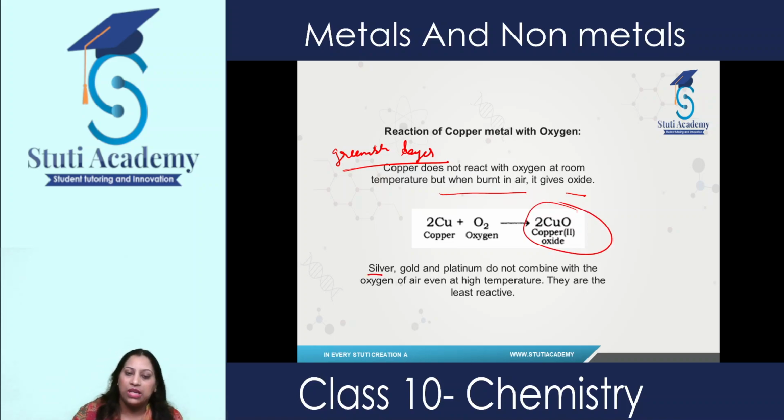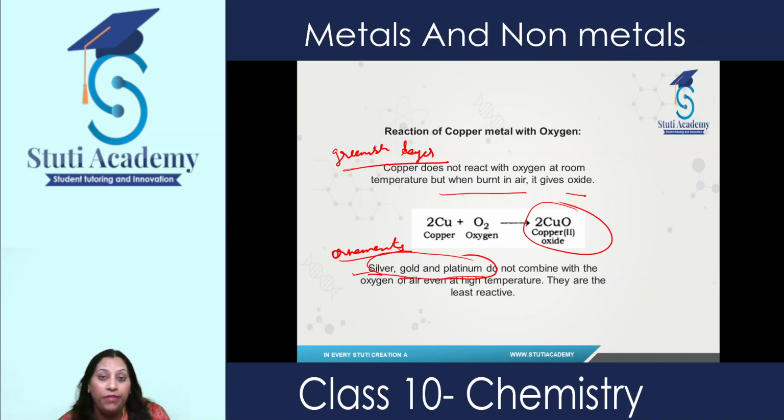And if we talk about silver, gold and platinum, they do not combine with oxygen even at high temperatures, because they are least reactive. And that's the reason we use these three metals in making ornaments, because they do not react with oxygen and will not react with our skin also and will not cause any kind of allergy. So these are the best ornaments, the best friends of every female.